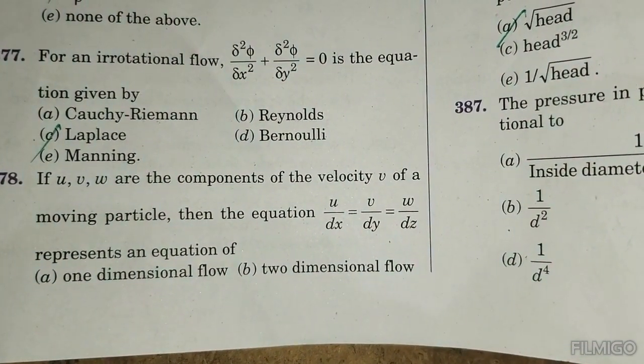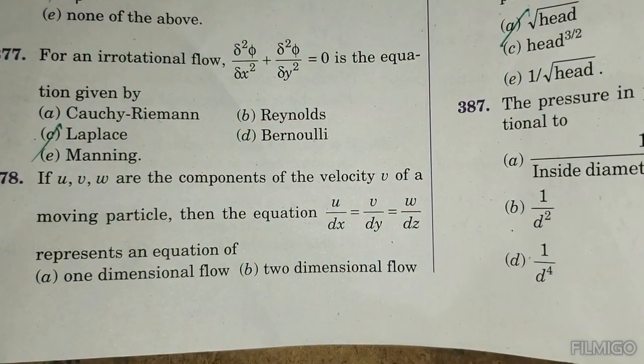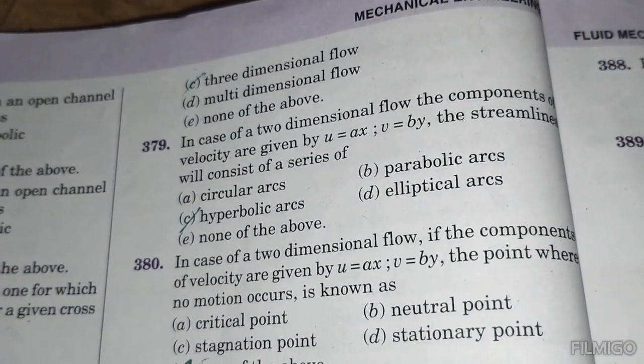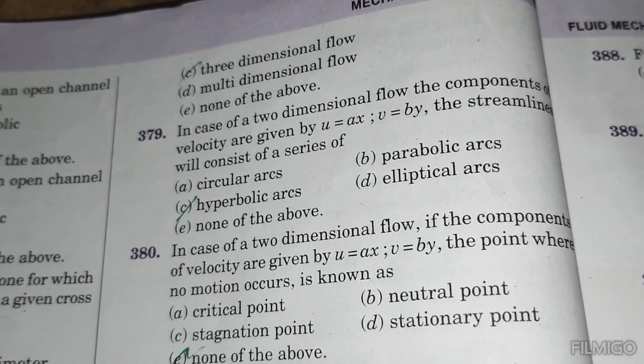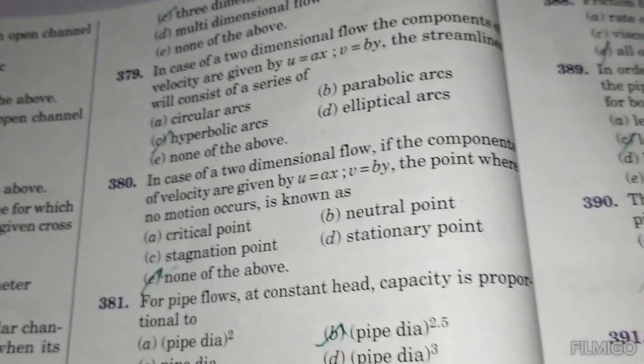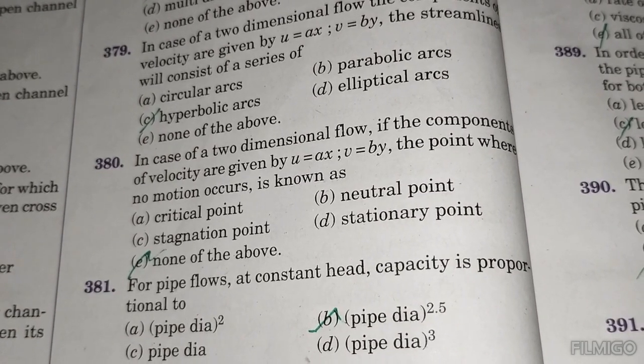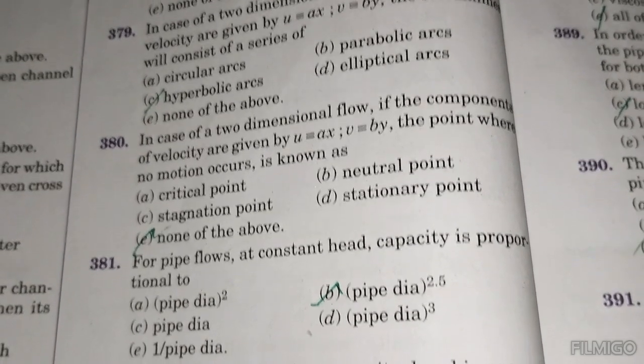If u, v, w are the components of velocity of moving particles, then the equation dou u by dou x, dou v by dou y, dou w by dou z represents three-dimensional flow. In case of two-dimensional flow, with components of velocity given by u equal to ax, v equal to by, the streamlines will consist of a series of hyperbolic arcs. For the same flow, the point where no motion occurs is known as the none of the above.